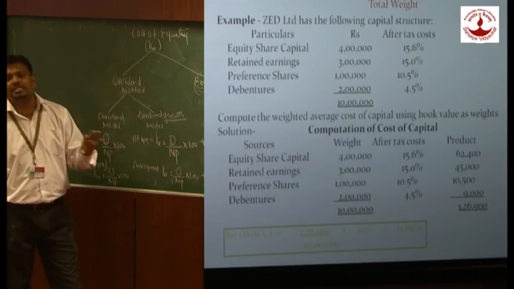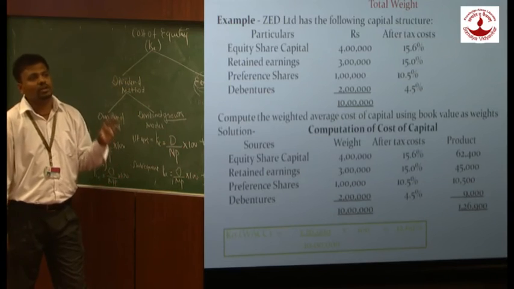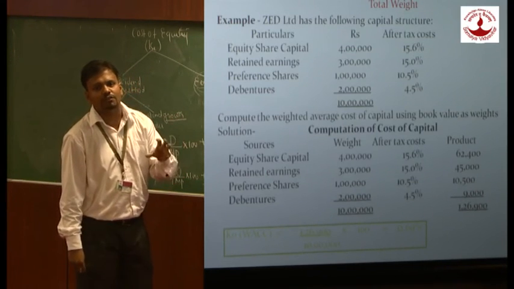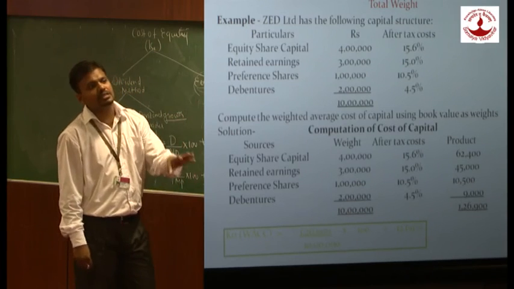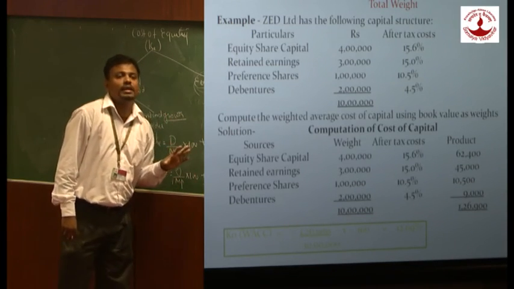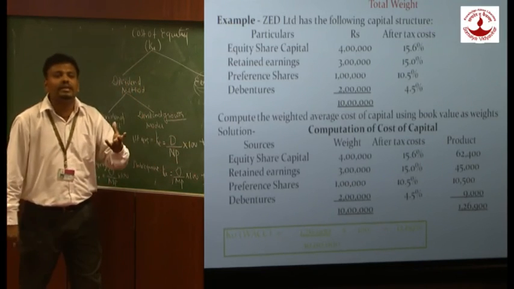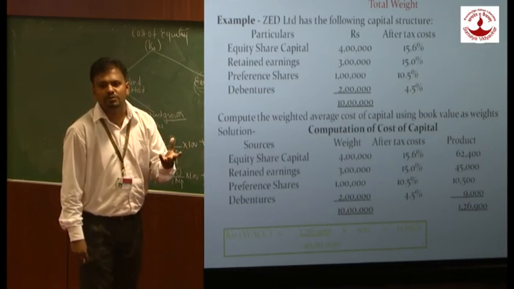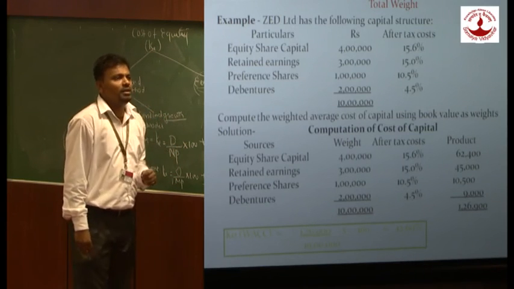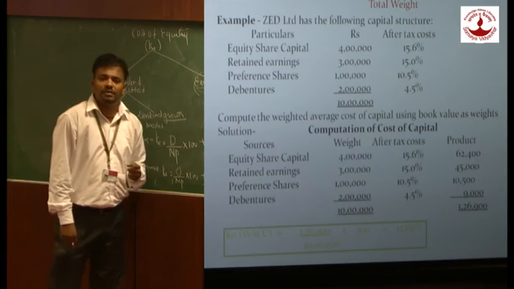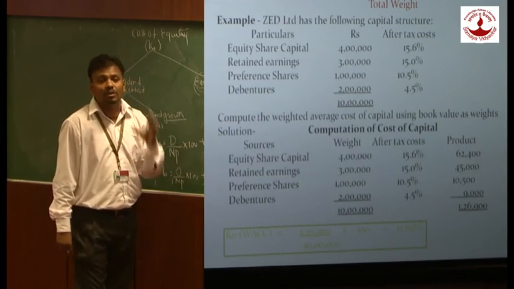But suppose they have not given the cost, then whatever cost we have for equity capital, the same cost we are going to consider for retained earning. So in case here there is no 15%, we would take the 15.6% for equity, because retained earning is a part of the equity structure. Right? Now the preference shares are again 10.5 and the debenture is 14.5. This cost is already calculated over here, right?